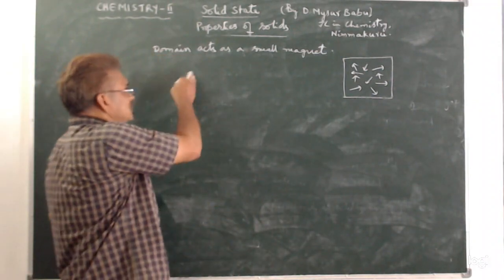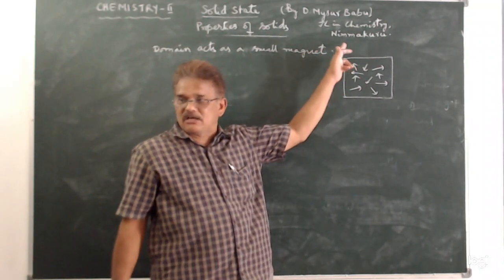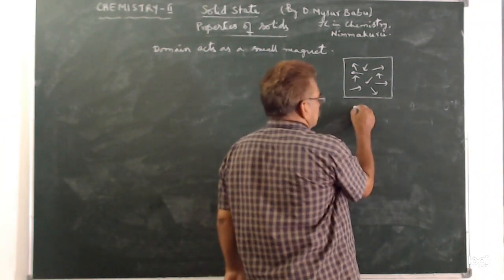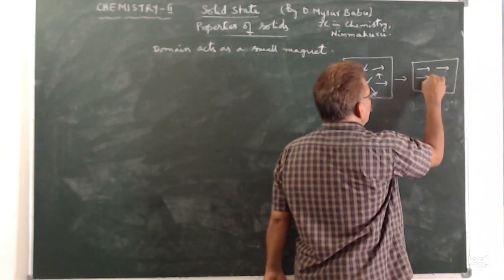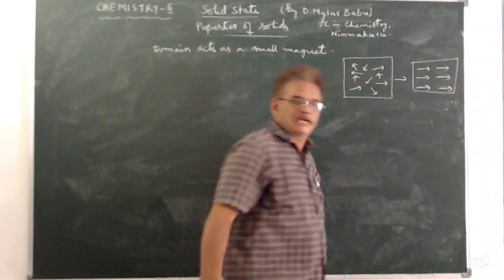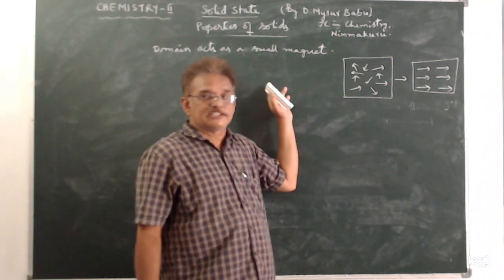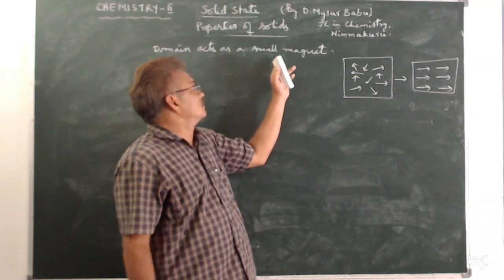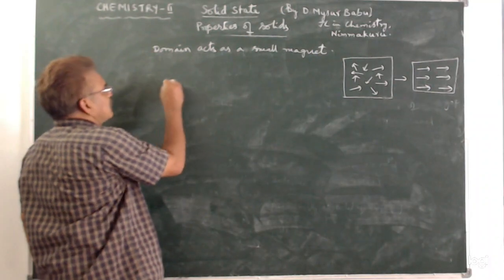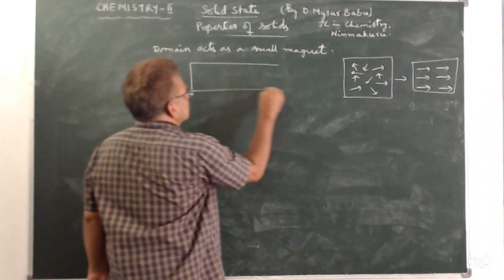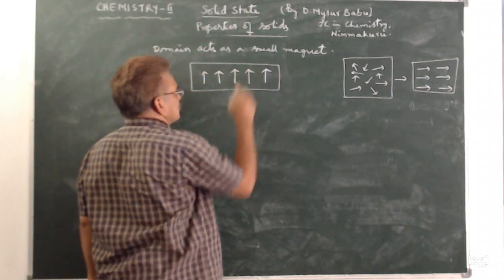But when these are converted into magnets by the single touch or double touch method, they come into only one direction, and they do not change back for a long time. So these can be converted into permanent magnets. We can draw the domains like this in ferromagnetic substances.